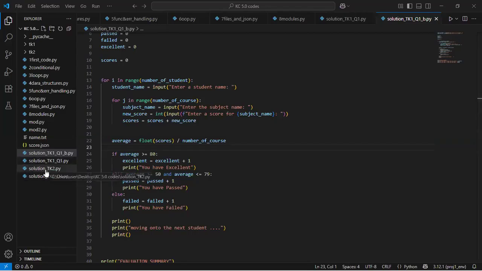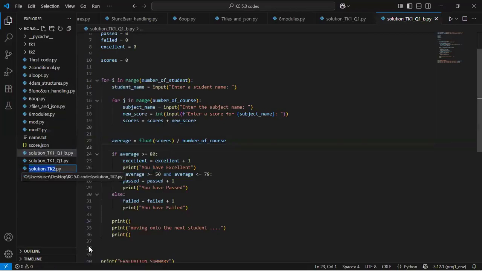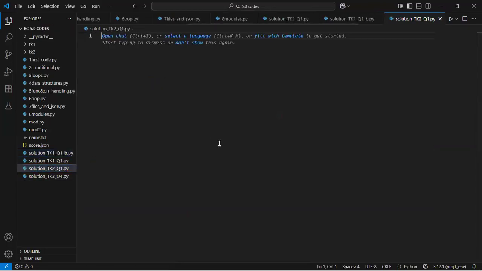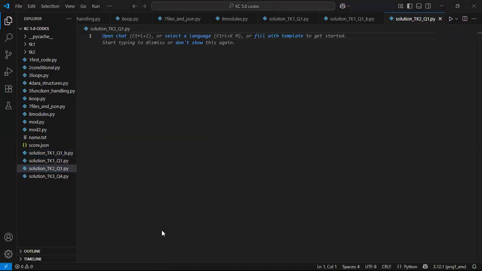All right. So I will rename this. I'll call this a solution to task 2 of question 1. Okay. So that is that. So let's get the question for question 1 of task 2. All right. So I will go to here.